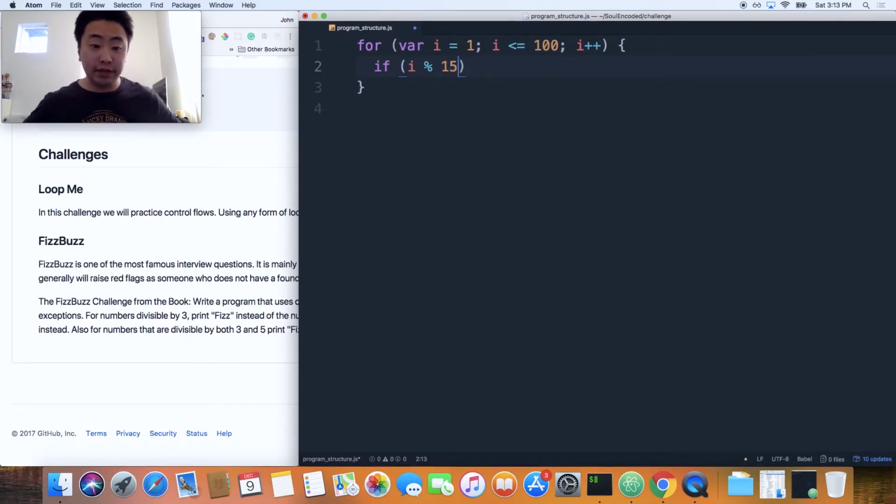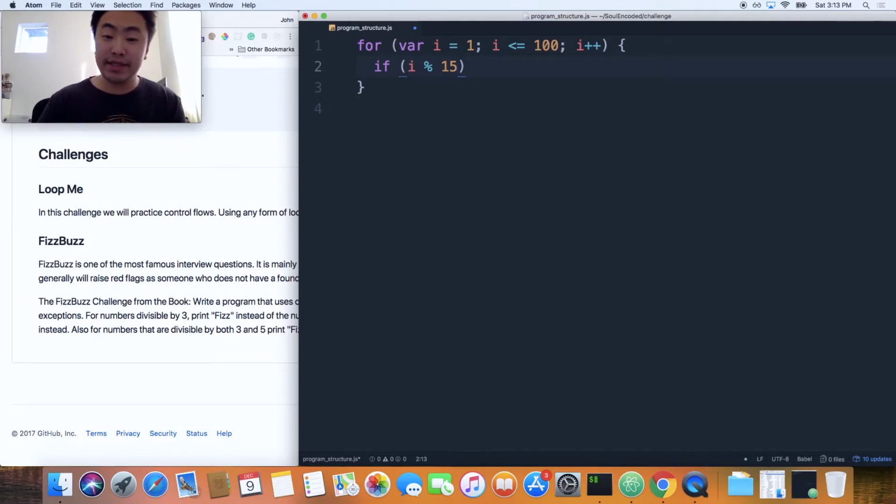Why 15? Any number that has a modulus remainder of 0 with 15 is when you should print Fizz Buzz, because any number that's divisible by 5 and by 3 should in the end be divisible by 15.